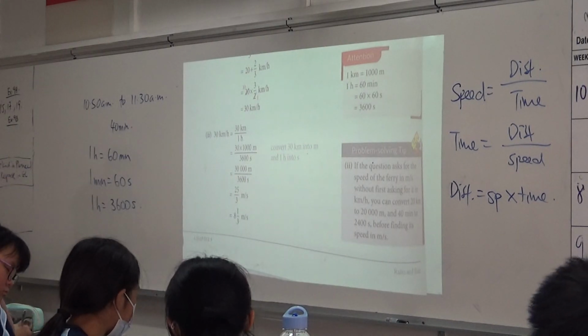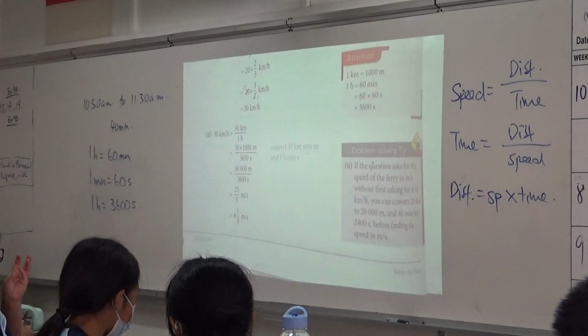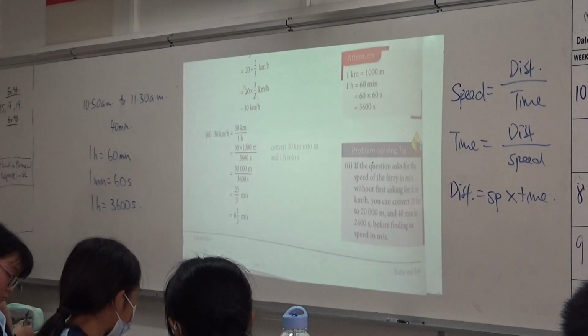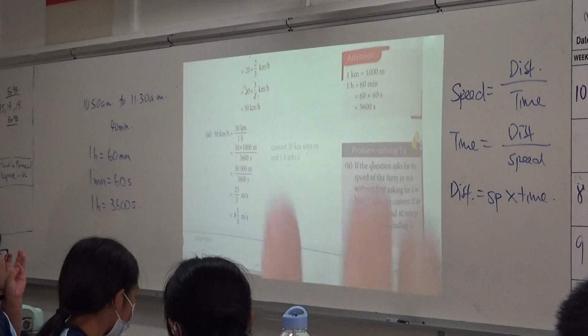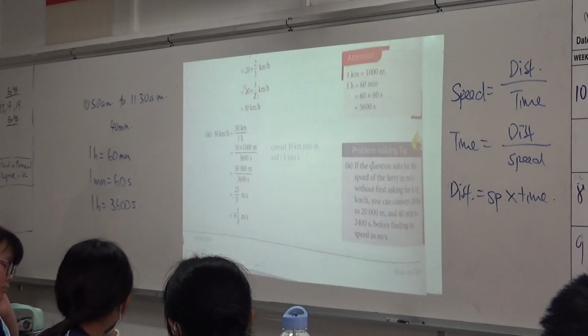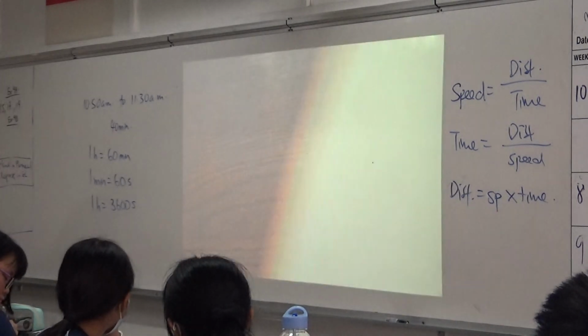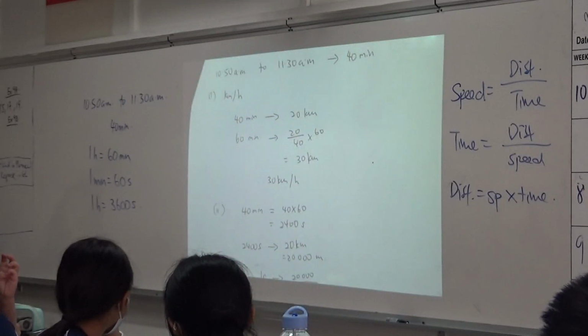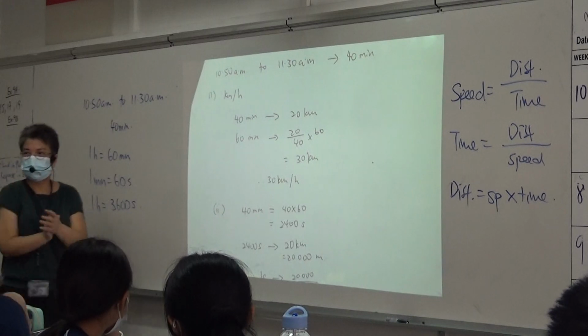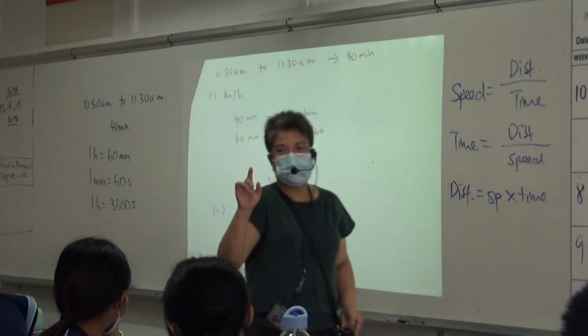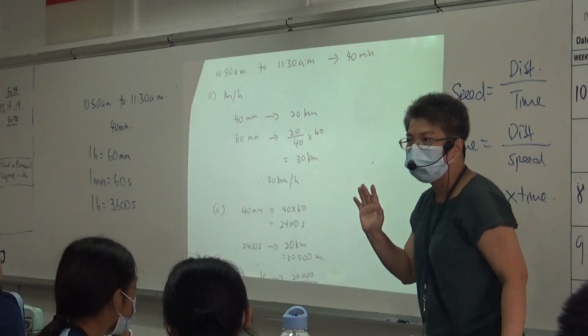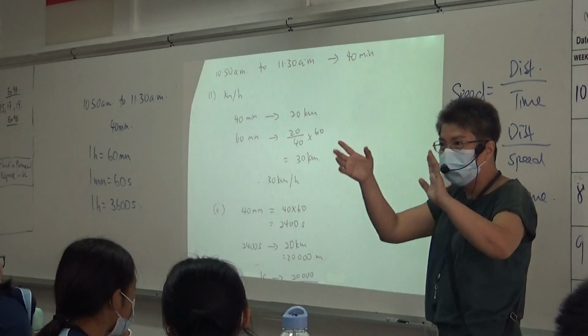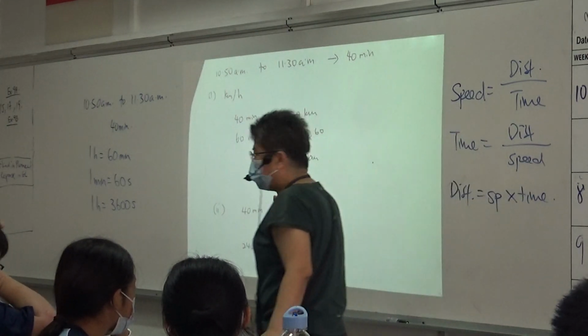I'm going to show you my way of doing it, and it's quite standard. Now, are you okay with the textbook method first? Yes, okay. Now I want you to look at my method. Can all of you look at my method here? All of you look up. This one is good because you don't need to memorize anything. It's just using per unit. All of you look up, don't copy.